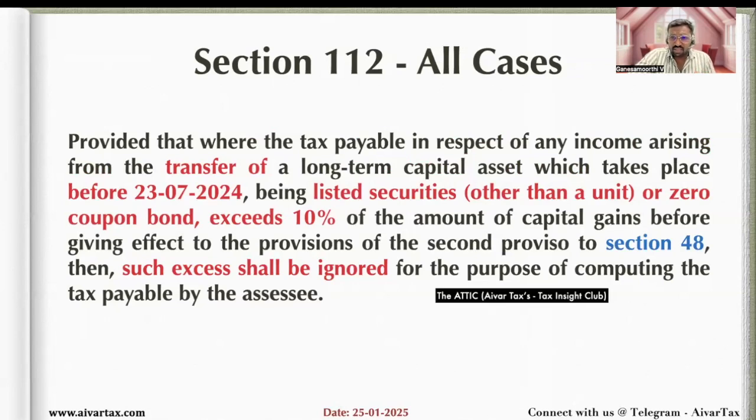I also have an option to calculate 20% with indexation. In this case, I am not required to pay more than 20,000, because the provision says the amount exceeding 10% of the capital gain shall be ignored. This example is not added in the Excel. I will add it and share it with you.